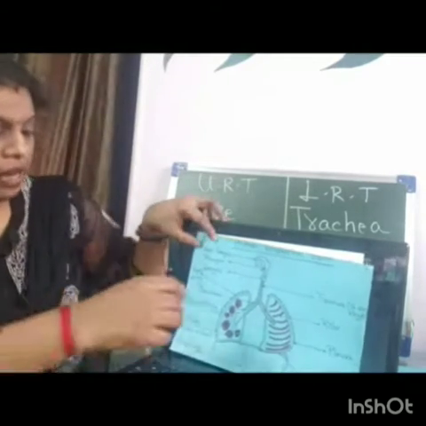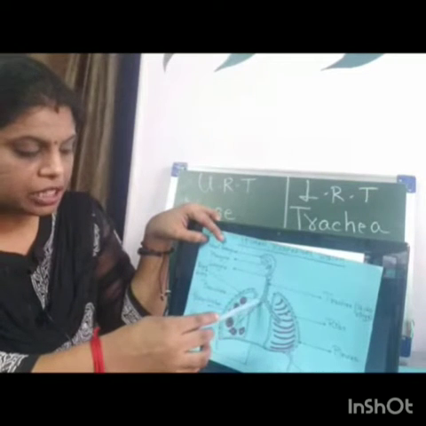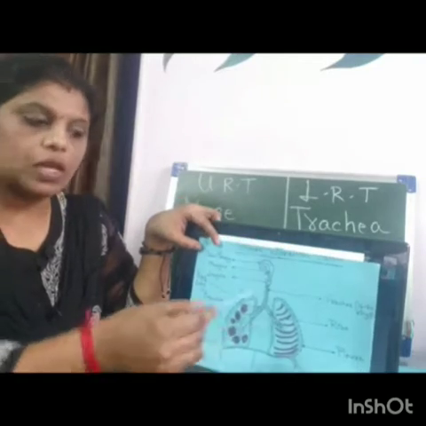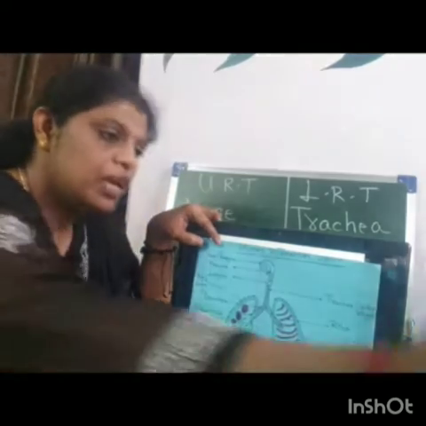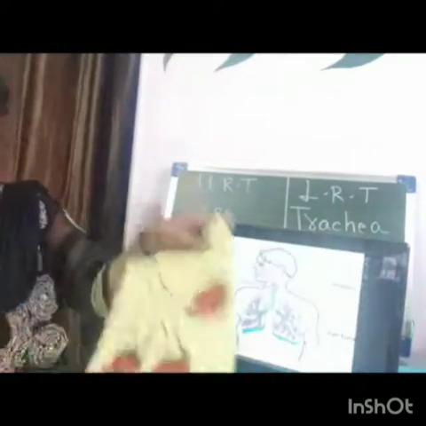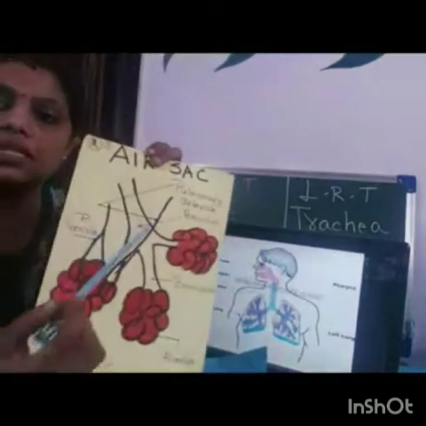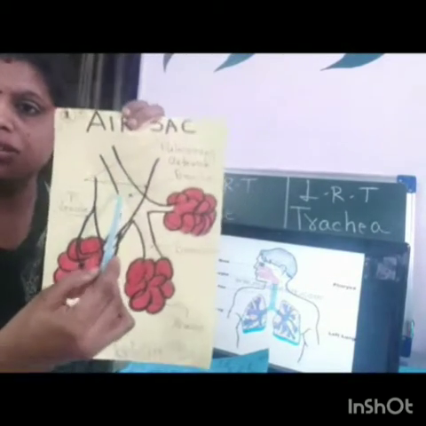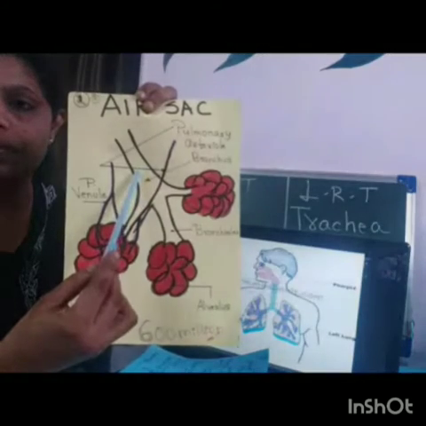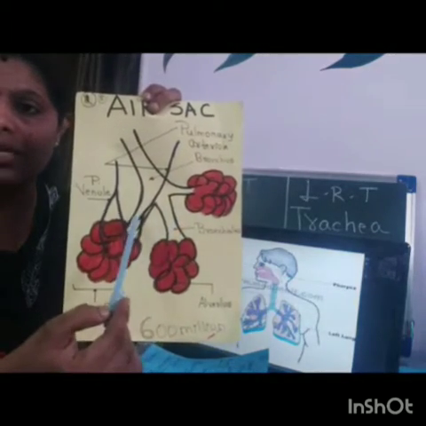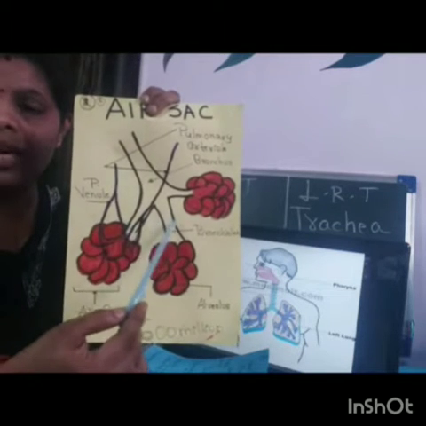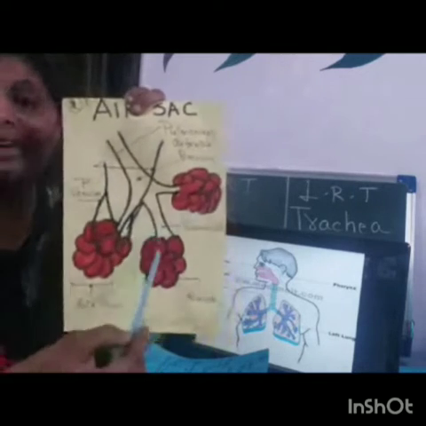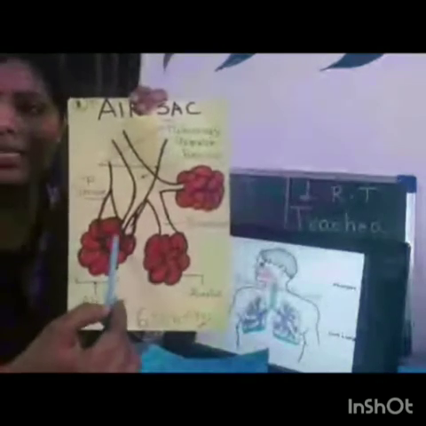Now the trachea further continues to form a hard structure that is called bronchus. You will understand that in a better way in this particular diagram. See this structure. Imagine the trachea continues to form this structure. This is called bronchus, and the branches of bronchus are called bronchioles. And these bronchioles have air sacs, sac-like structures.